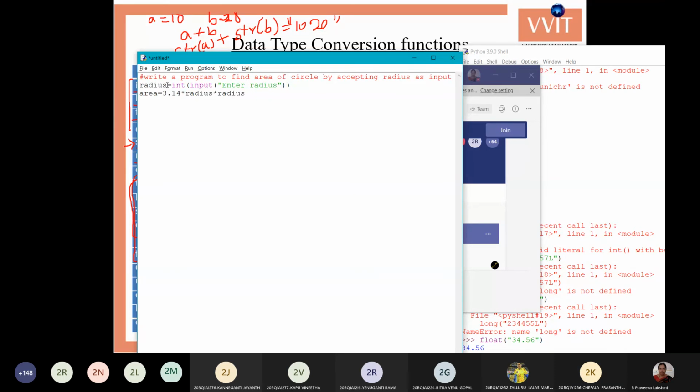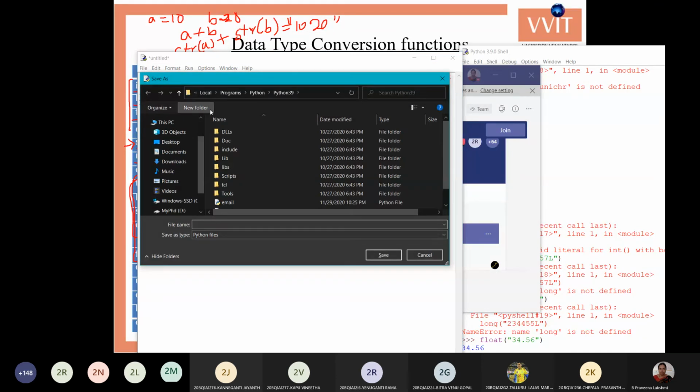This is to know where we can use these int functions, these data type conversion functions. Actually the input function takes the value in the form of a string, so you can convert it into the int data type using the int function, and it converts the value into int and stores it in the radius variable. Now we can multiply 3.14 into radius. You'll get the area. Now you can print the area of circle, area value. Now I will save and run the program.